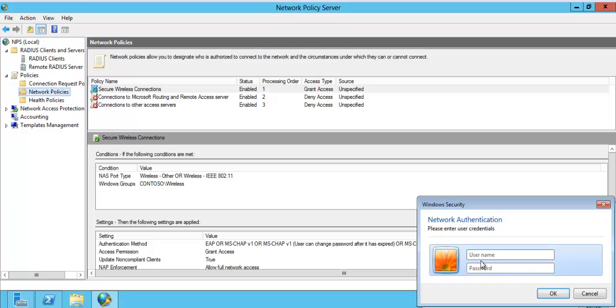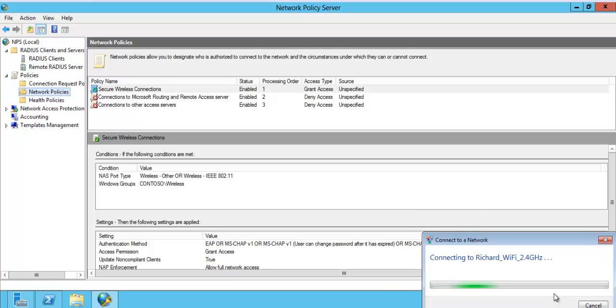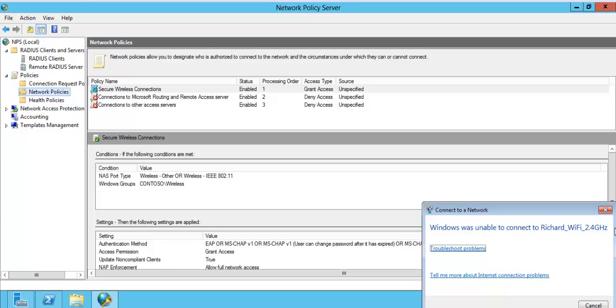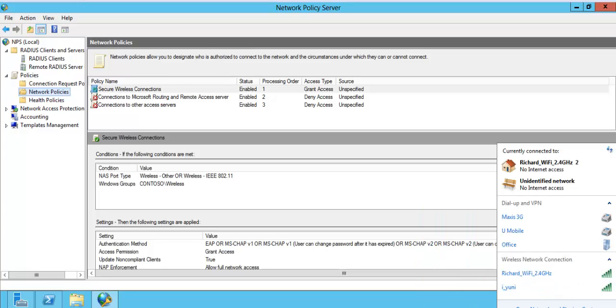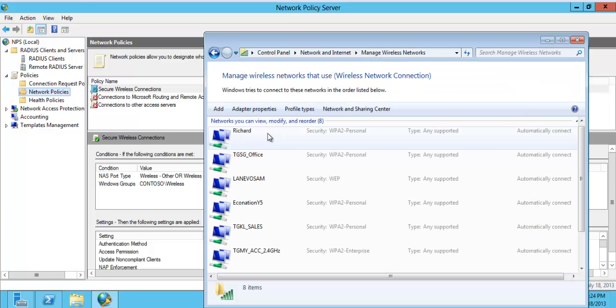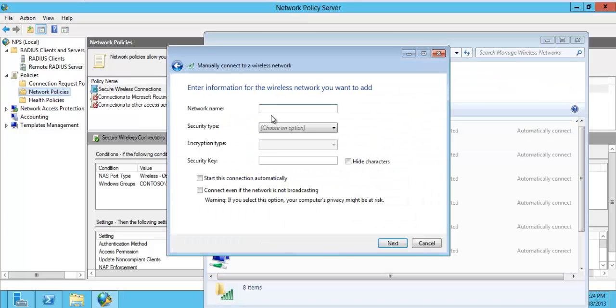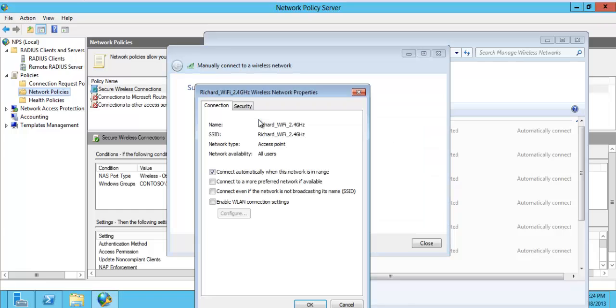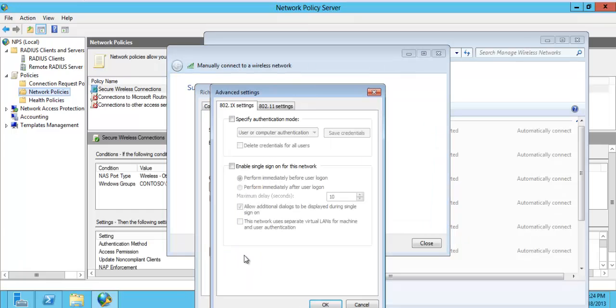Also here is authentication. I have an A1 user password. So okay. Here it is saying Windows is unable because we haven't configured it. So what we need to do is a manual configuration, and add manual. And choose the security type to WPA2 Enterprise. What we chose in the AP was AES. So click next, change the setting, security and advanced.